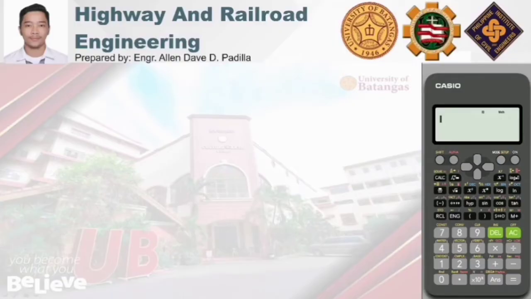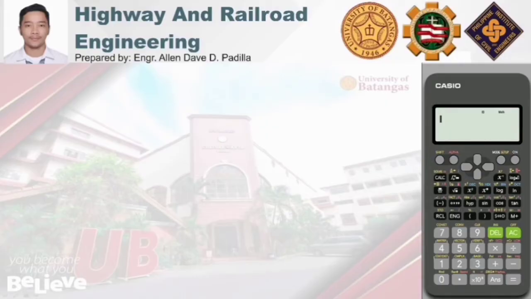Okay, so for this video, we will be talking about the unsymmetrical parabolic curve. So we're done with the symmetrical parabolic curve. And the principles that we will use here are just the same with the principles that we used sa symmetrical parabolic curve. The only difference is that meron tayong additional element na gagamitin dito sa unsymmetrical. So bago ang lahat, i-differentiate muna ulit natin yung symmetrical and unsymmetrical para mas ma-refresh natin.